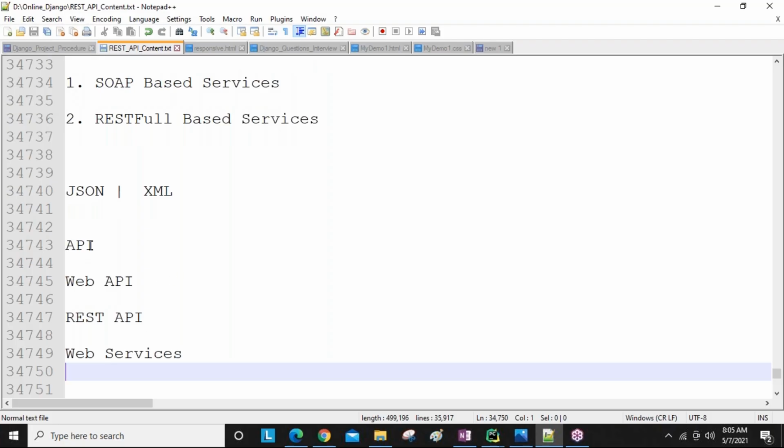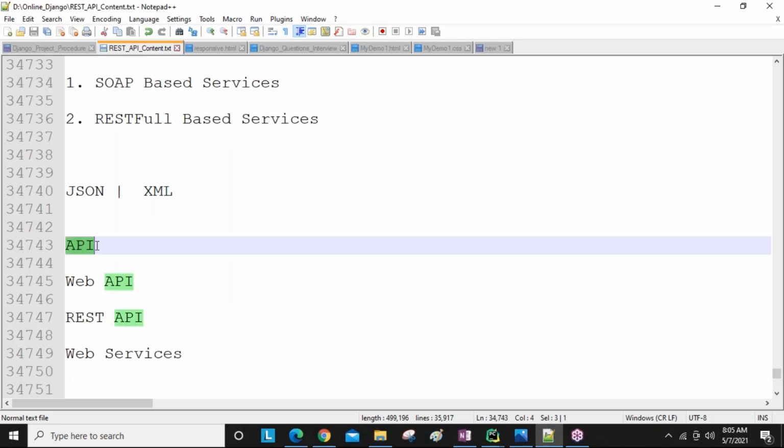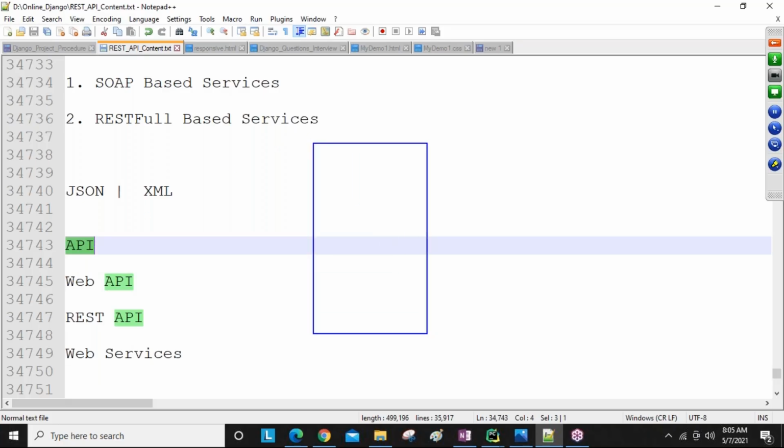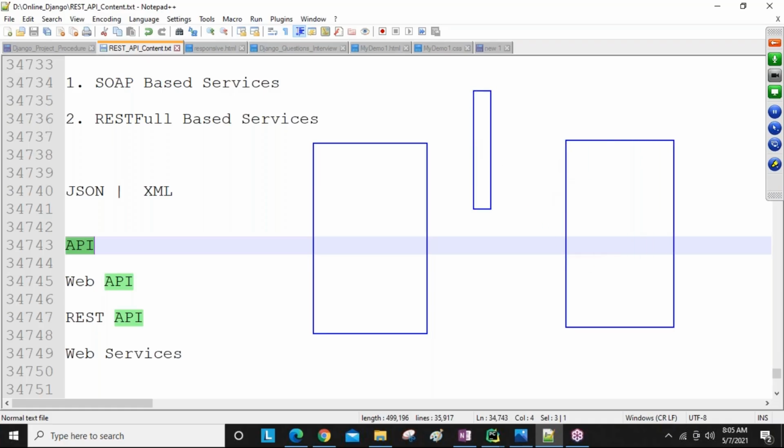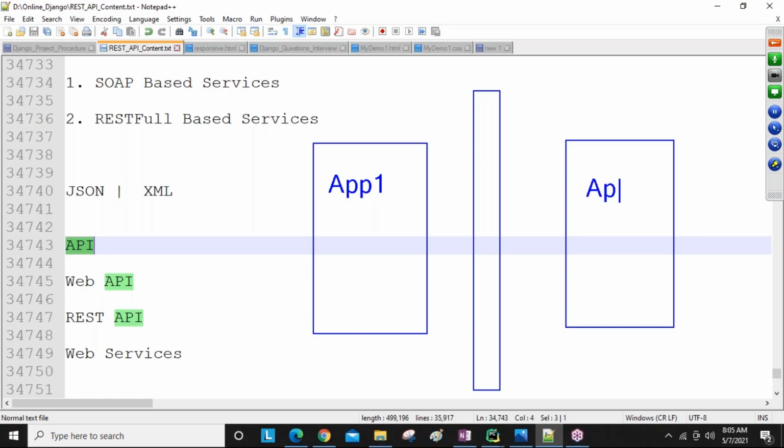Simply, API stands for Application Programming Interface. If you want to make communication between two applications, one mediator, one interface is required in the middle, guys. This is application one, and this is application two. If you want to make this communication from application one to application two, then we require one interface.